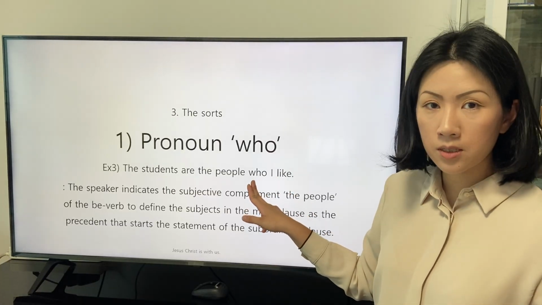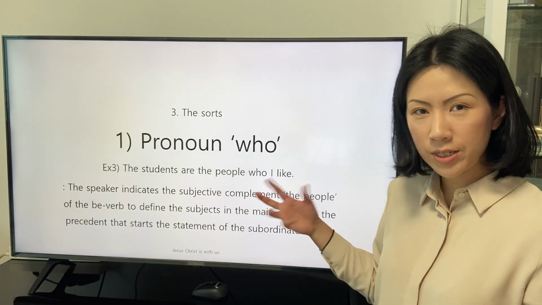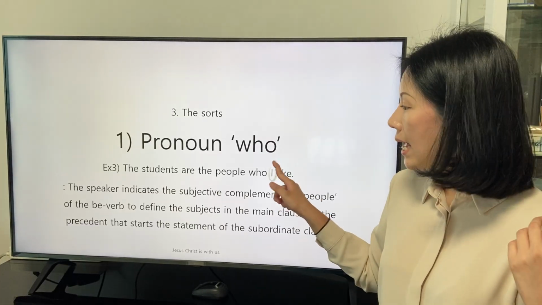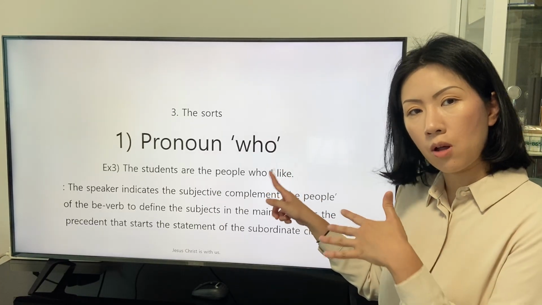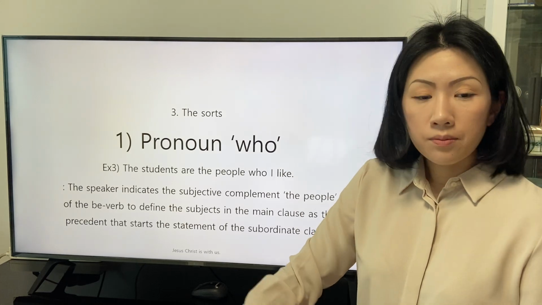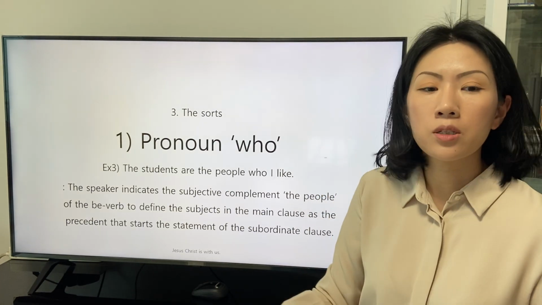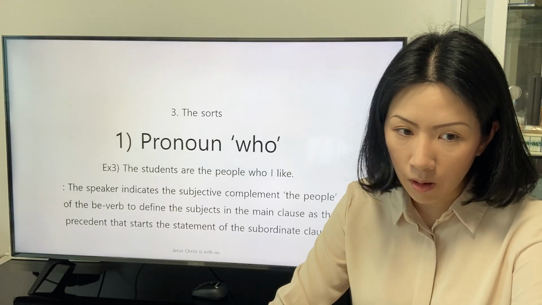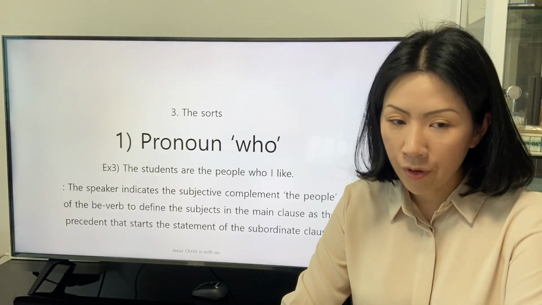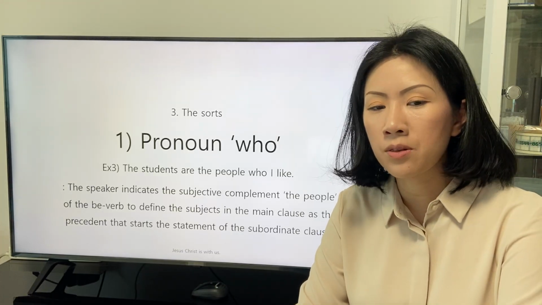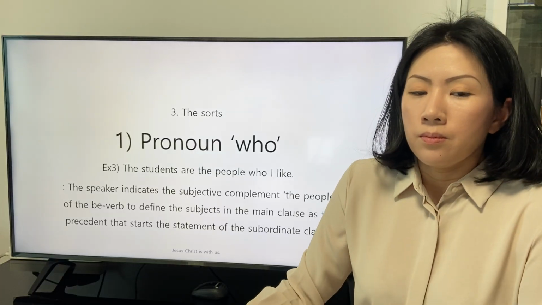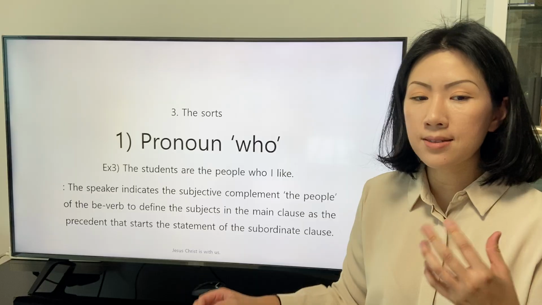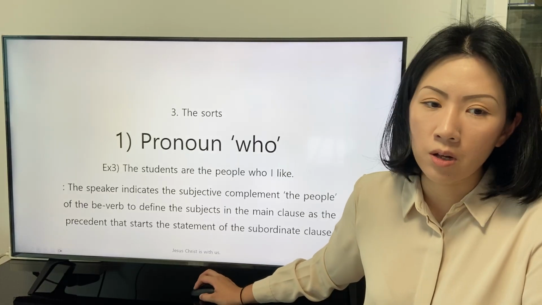The object received the definition of the transitive verb like from the speaker as the subject of the subordinate clause. Okay, let's read the explanation. The speaker indicates the subjective complement, the people, of the be verb to define the subject in the main clause, as the precedent that starts the statement of the subordinate clause.